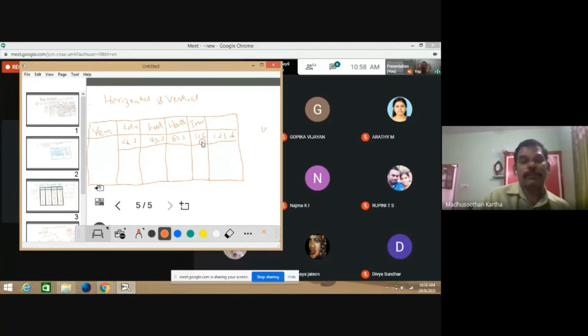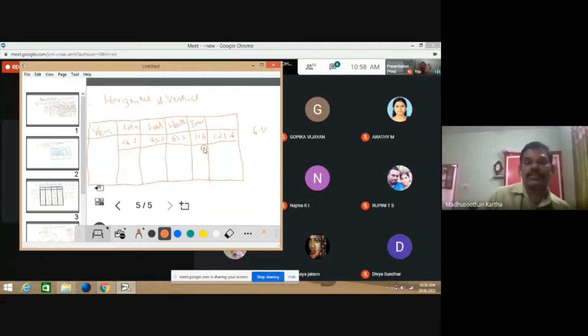1 plus 3 is 4, 4 plus 1 is 5, 5 plus 2 is equal to 7, 7 plus 3 is equal to 10, 10 plus 6 is equal to 16. So 6, then 1 remainder, then 1 plus 2 is equal to 3. That type of calculation you need to make.